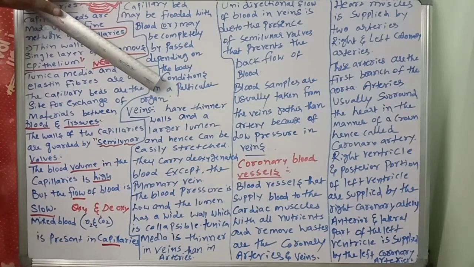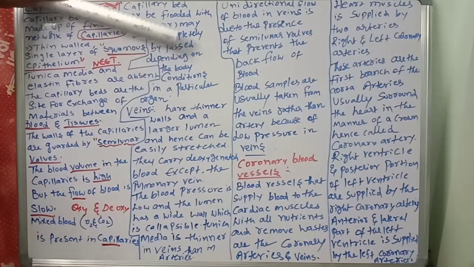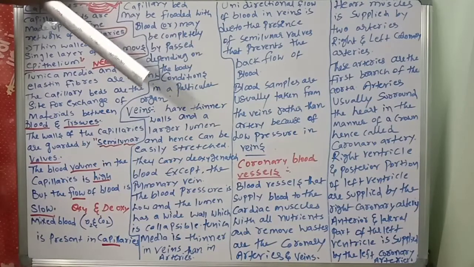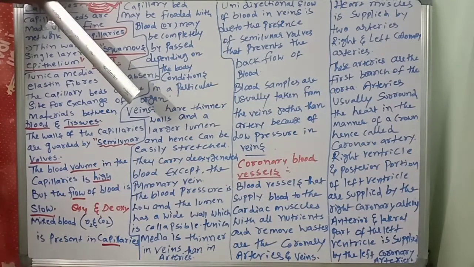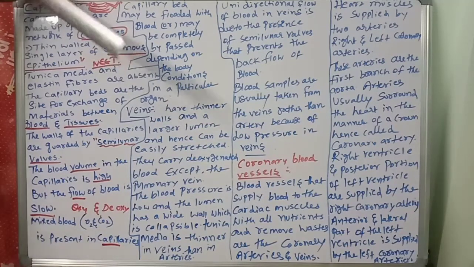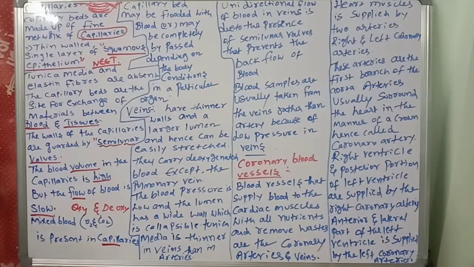So, what is anastomosis? Yesterday we discussed that arteries not only form arterioles, they can also form anastomosis. Anastomosis is nothing but what? A connection of one blood vessel with another blood vessel. That was yesterday's class. Anastomosis means connection of one blood vessel with another blood vessel. Okay. Next, come to veins.